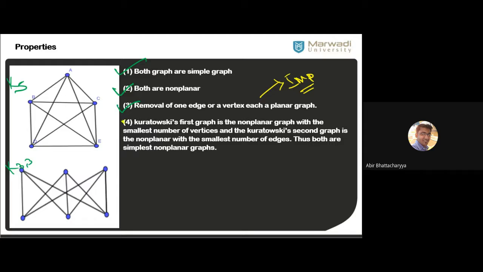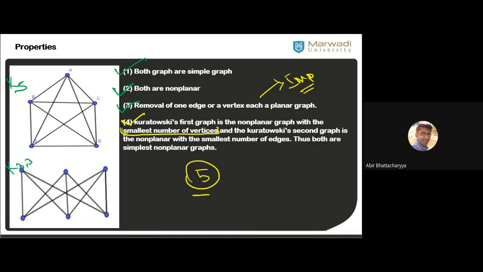Now number 4 is very important. Kuratowski's first graph is non-planar with the smallest number of vertices. So someone can ask you, tell me the graph which has the smallest number of vertices and is also non-planar. How many vertices are there in K5? 5 vertices.